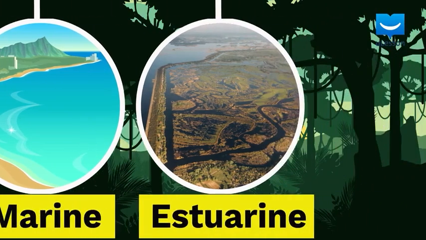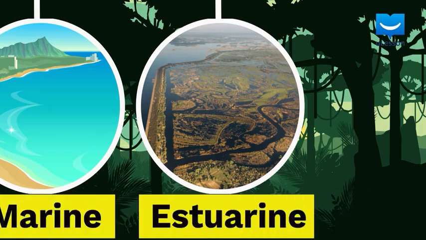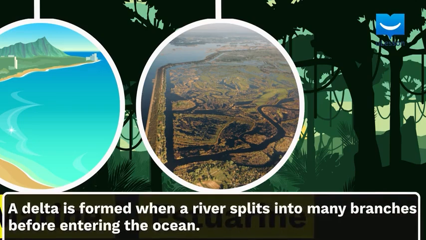Estuarine biomes are a middle ground between freshwater bodies and marine habitats. They are the areas that contain brackish water. This is water formed when salt water and fresh water meets. The salt concentrations in brackish water change at different points, and the organisms that survive in these waters are well adapted, but few. Estuaries include deltas, lagoons, and some bays. What's a delta? A delta is formed where a river splits into many branches before entering the ocean.